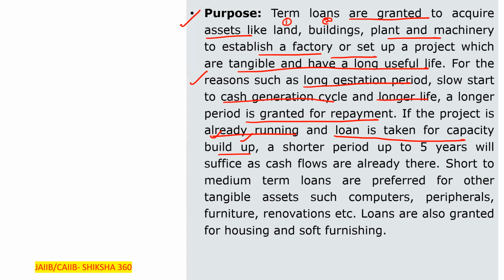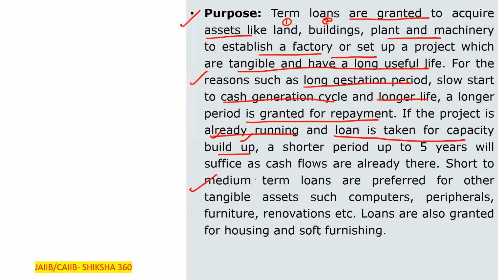That is because in the second condition, the project is already running, that is, your business is already going on. In that case you get a shorter duration because you are already earning sufficient income to repay the installments.